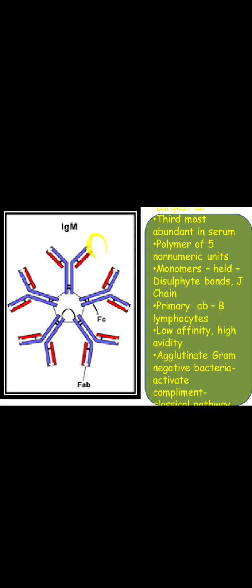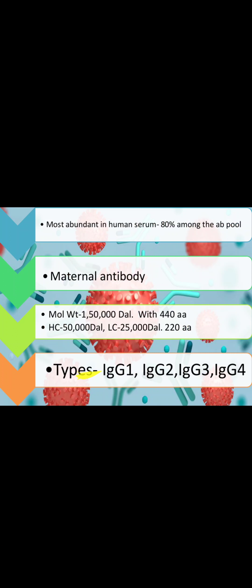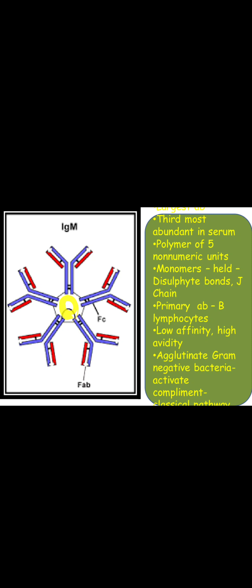So the antigens can come and bind here, but the other cells of the immune system cannot bind because they are connected to each other, and they have one chain called the J chain, or the joining chain, through which they are connected.